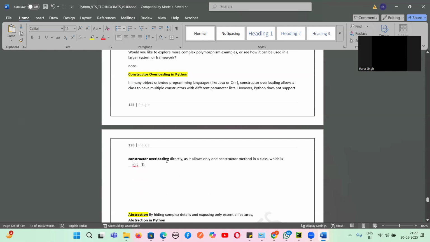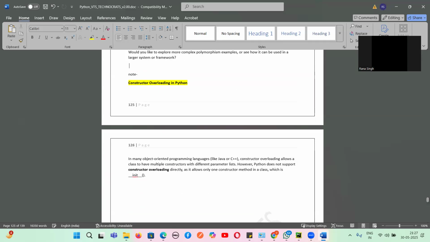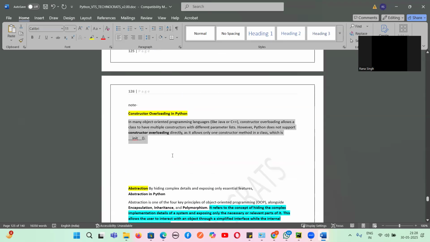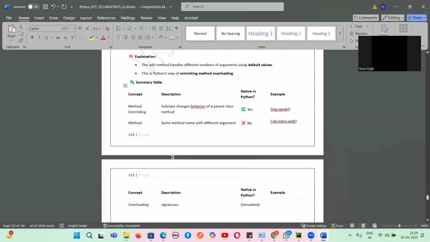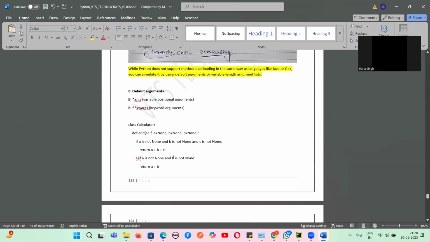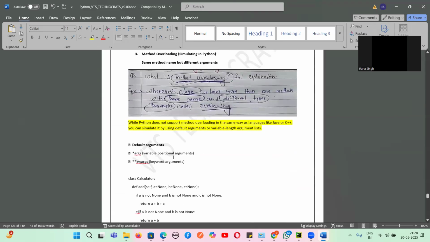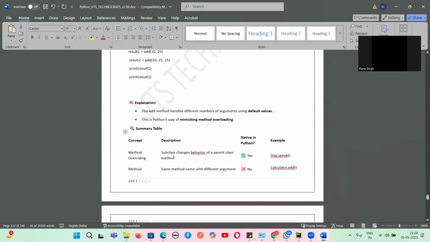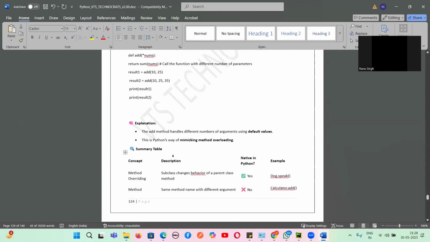However, Python does not support constructor overloading. So this is all about, guys, polymorphism. Are you clear what is polymorphism? What are the types of polymorphism? What is method overloading? What is method overriding? And what is the benefit? Tell me, guys, yes or no?